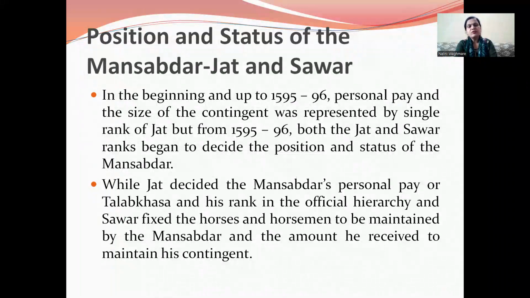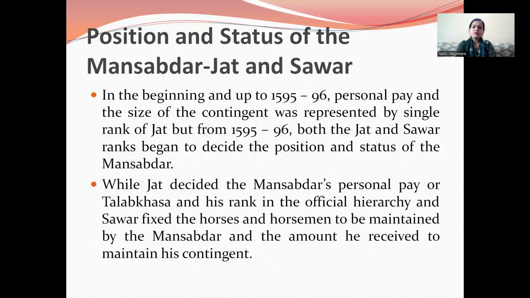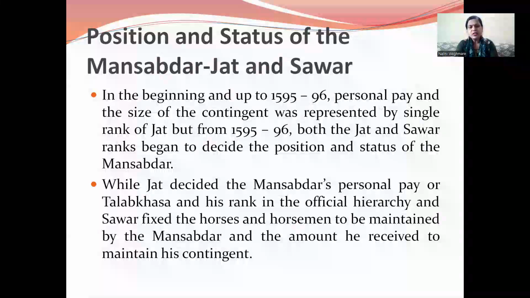Then what was the position and status of Mansabdars under Jat and Sawar? In the beginning, up to 1595-96, personal pay and size of the contingent was represented by the single rank of Jat, but from 1595-96, both the Jat and Sawar ranks began to decide the position and status of the Mansabdar. While Jat decided the Mansabdar's personal pay or Tala Baksha and his rank in the official hierarchy, Sawar fixed the horses and horsemen to be maintained by the Mansabdar and the amount he received to maintain his contingent.